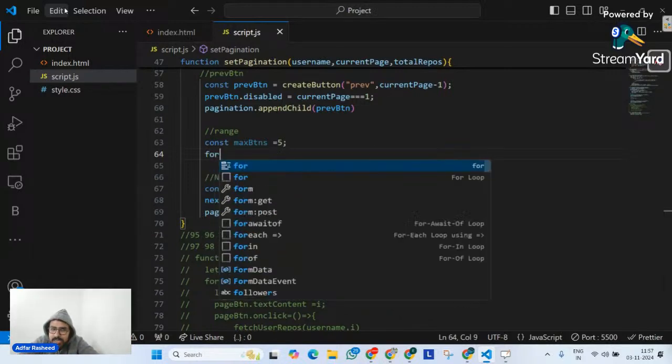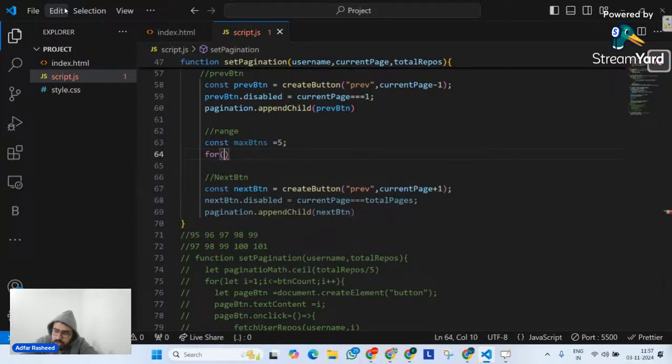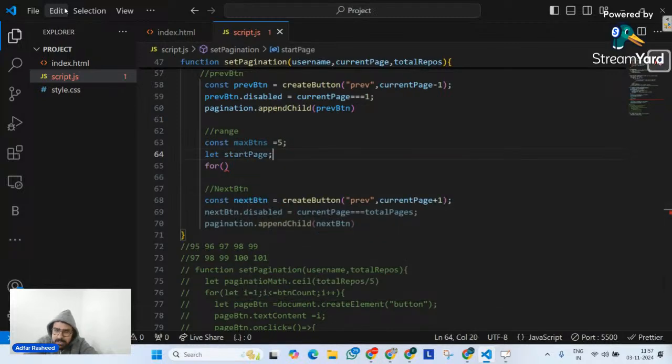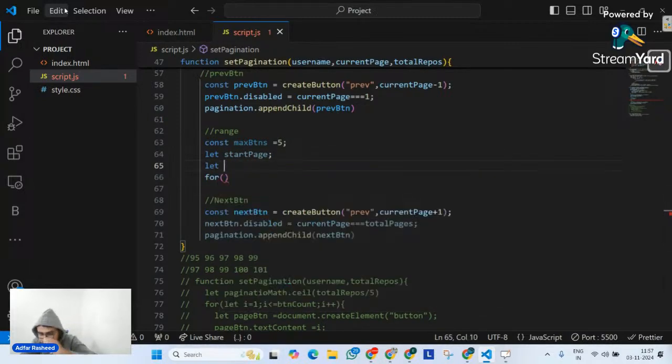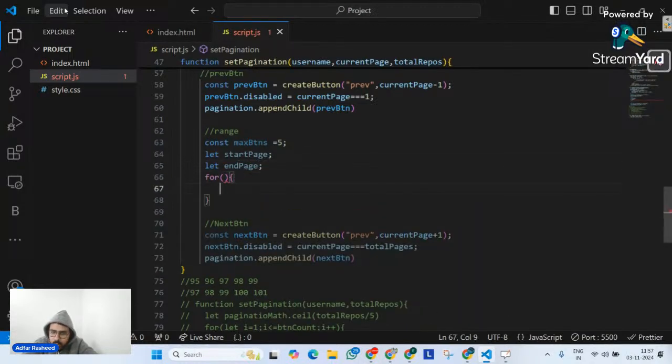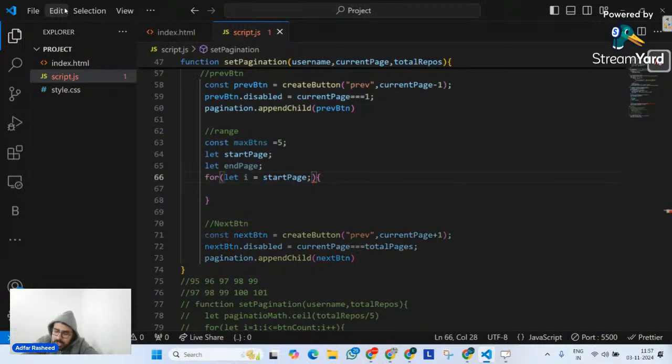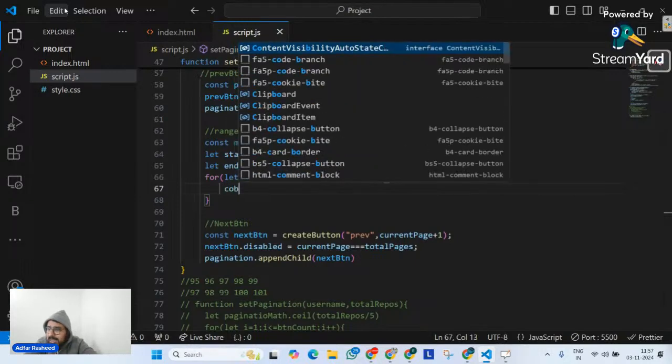I will go here and create a loop. Leave the start page aside, although let me create 2 variables as of now, start page and end page, and I will update them later on. Let me keep them empty as of now, undefined. And let me create a for loop in which I tell it, let i equal start page, then i less than or equal to end page, because 5 buttons are there. And meanwhile, between start page and end page, I want you to create my button.